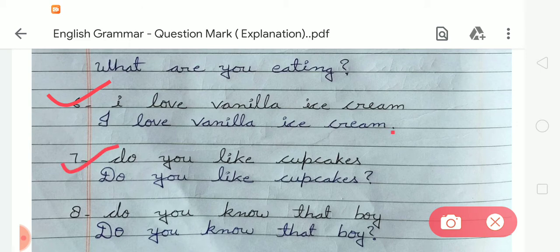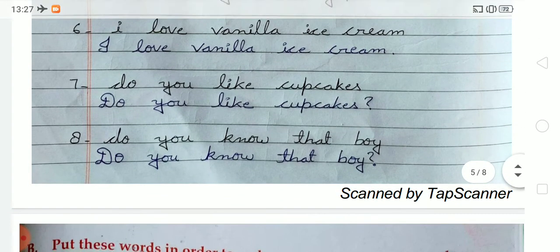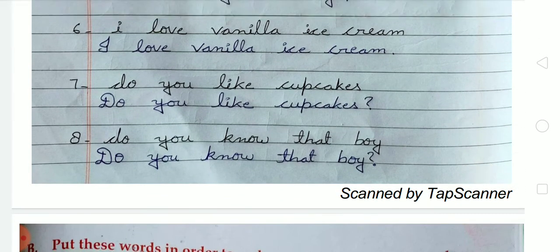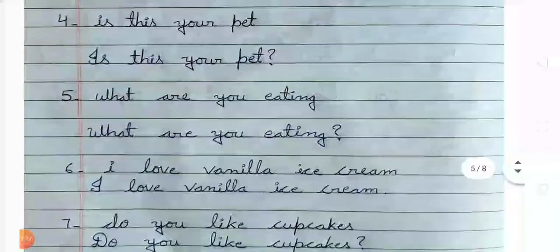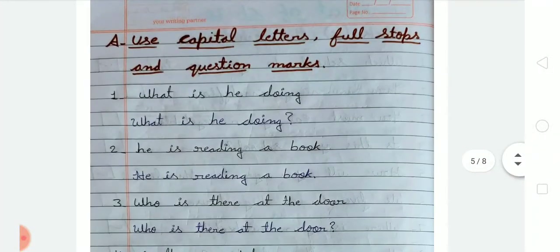Now next, number 7, do you like cupcakes? So we have to write the first letter in capital and put a question mark at the end because this sentence is asking a question, do you like cupcakes? Now the next, number 8, do you know that boy? So again here is a question word. Okay, so we have to put a question mark at the end of the sentence and write the first letter in capital, do you know that boy? Okay, like this we have to complete exercise A in a notebook with good handwriting.